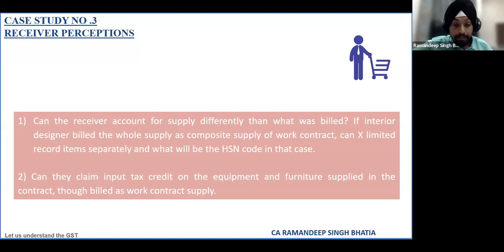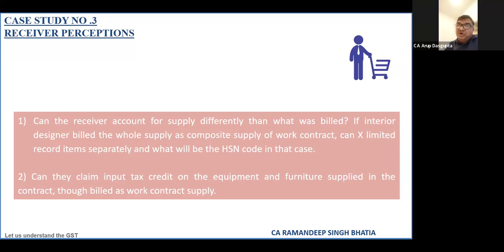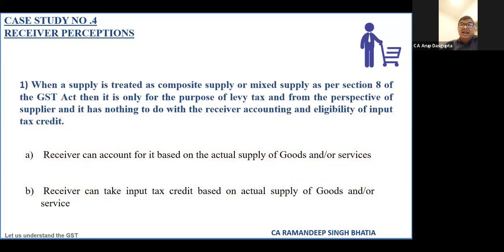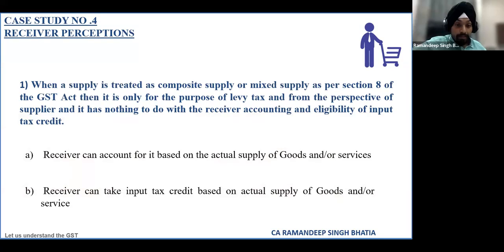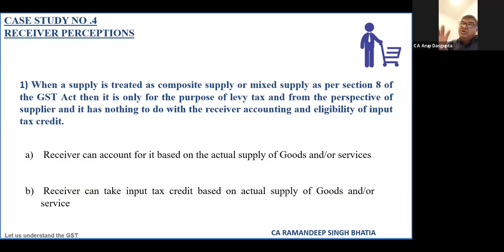Okay. Because I'm already fighting a show cause notice where a similar incident has happened. And they are saying that when you had the contract, when you had the agreement, why didn't you have two different contracts? One for supply of furniture and other movable things, and one for the works contract. You deemed it fit to have a single contract. That means you could get some leverage out of this. So you cannot take two stands, one from a commercial point of view, one from a taxation point of view. So we are trying to fight that out, saying that that is not a part of the definition of works contract services. So that's why the ITC will be allowed. But again, it's hugely litigated. Right.